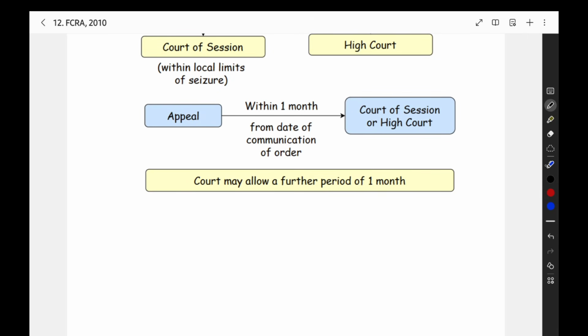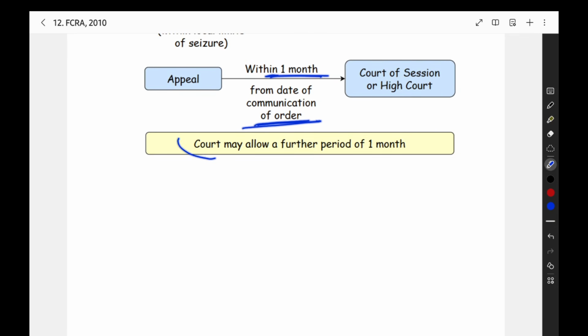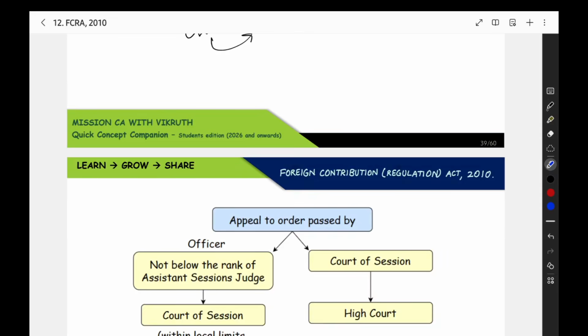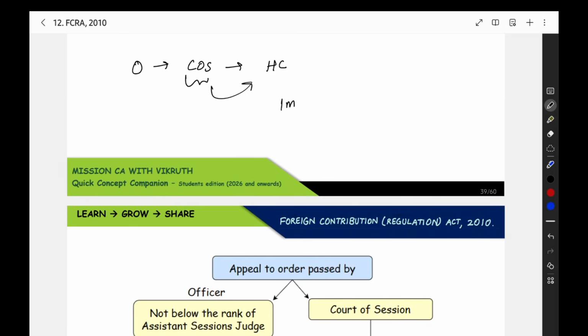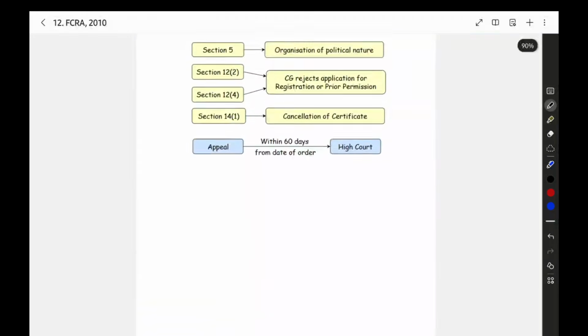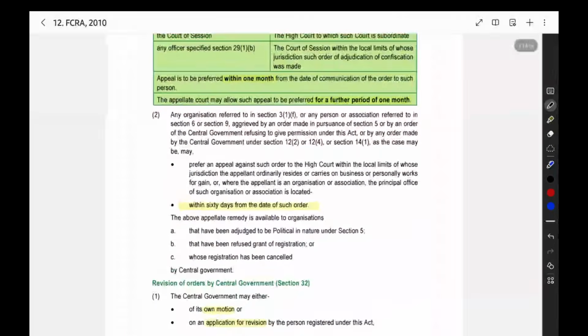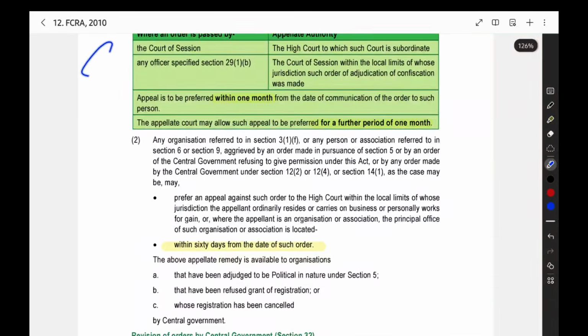For appeal, there is a time limit. The time limit for appeal is 1 month from the date of communication of the order. The court may allow an extra 1 month also. So, normally 1 month is the time limit, and if the court decides, it can give an extra 1 month also. That is the appeal provision they have given here.